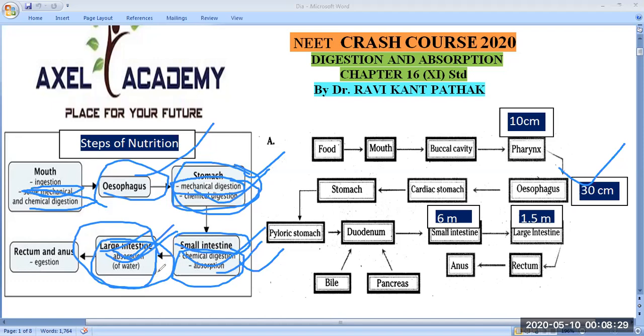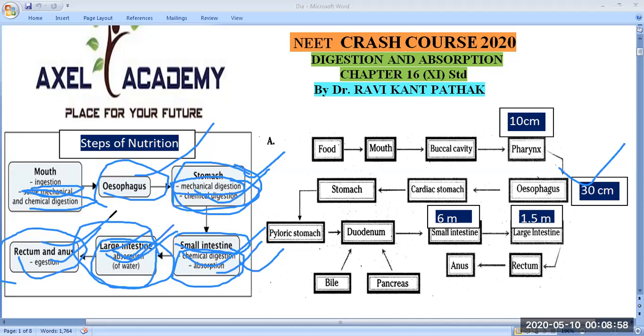Next is assimilation. Assimilation means conversion of these absorbed substances into the blood. After assimilation, one phenomenon takes place, known as egestion. Egestion means removal of the waste, that is, removal of the fecal matter or waste products outside the body.